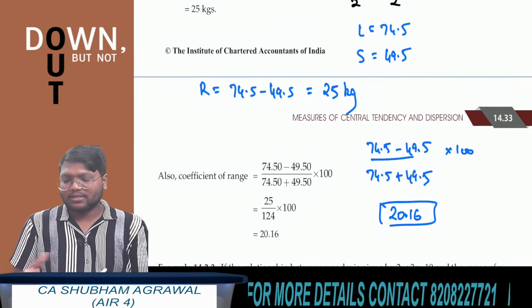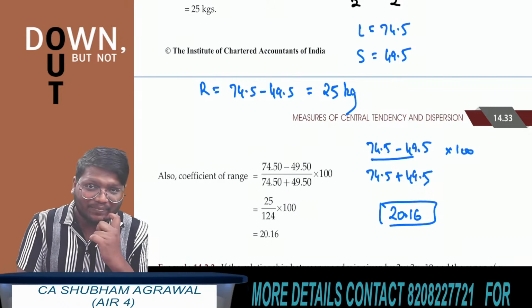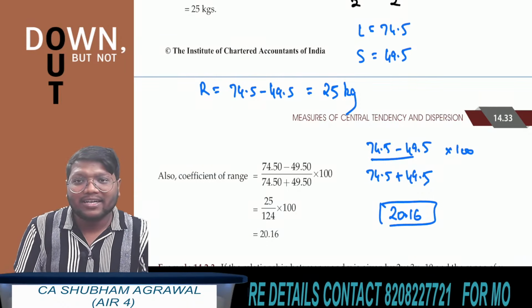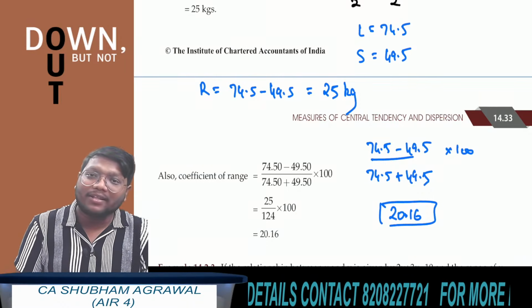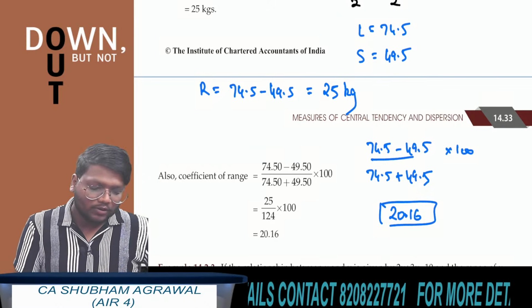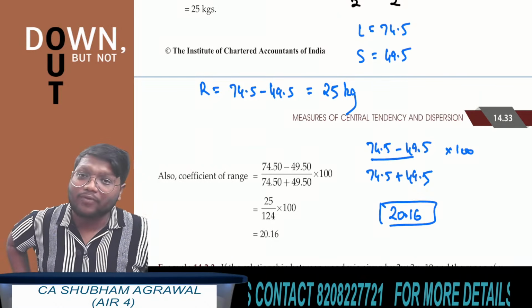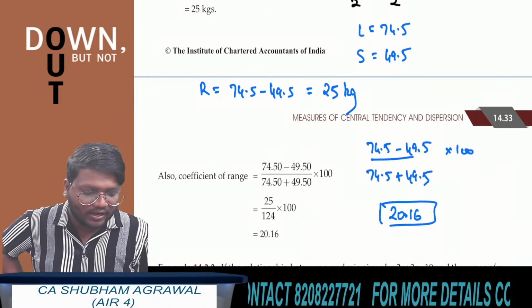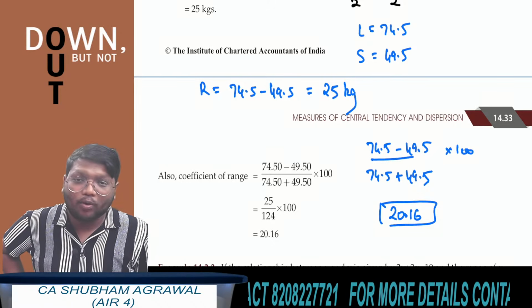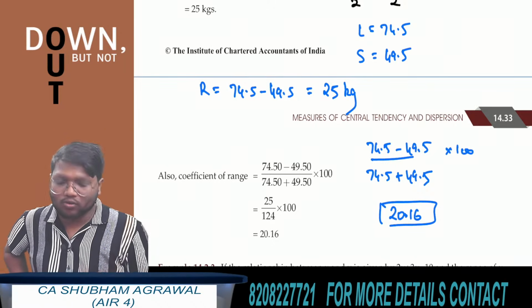They can ask questions based on range, and instead of giving discrete data, they will give you a frequency distribution. Here the answer is 20.16. Coefficient of range is 20.16. Don't write 20.16 kg, because coefficient of range has no units.